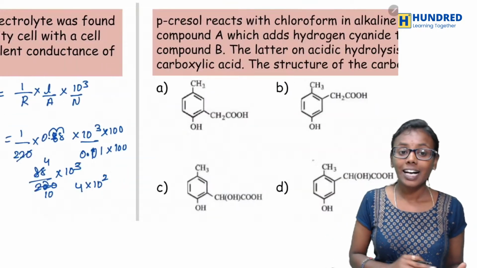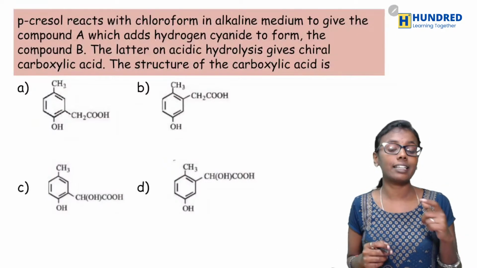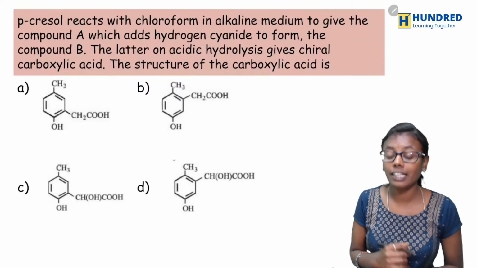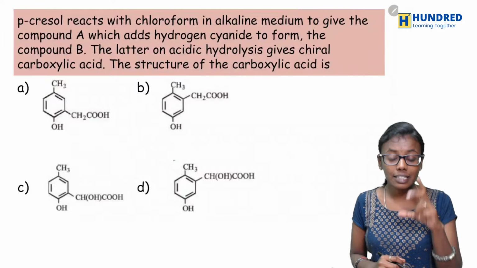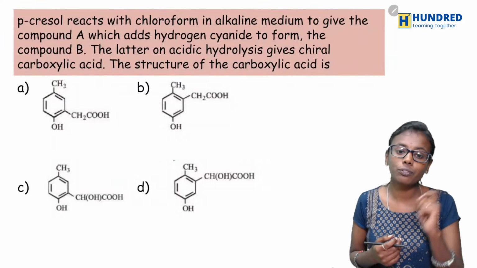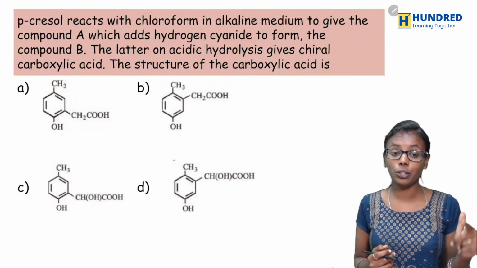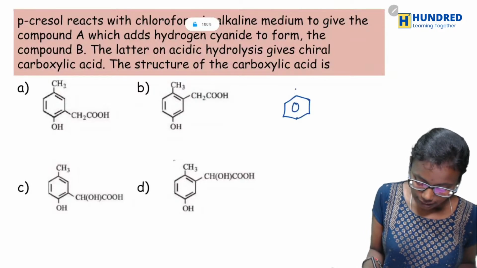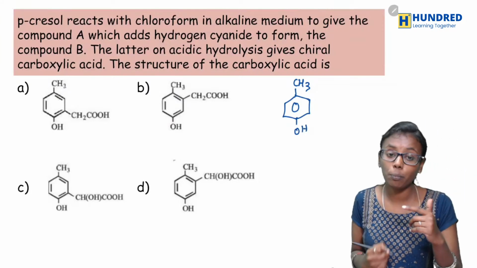Yes, fine. And the next question is, paracresol reacts with chloroform in alkaline medium to give the compound A, which adds hydrogen cyanide to form the compound B. The latter on acidic hydrolysis gives chiral carboxylic acid. The structure of the carboxylic acid is. So what they have given? They have given you paracresol. So what is paracresol? CH3 and OH on opposite sides, on 1,4 position.